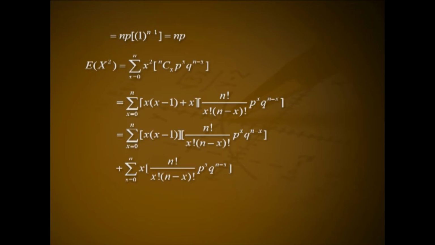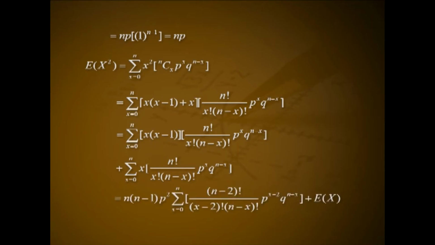That is n(n - 1) p^2 summation x from 2 to n of (n - 2)!/((x - 2)!(n - x)!) p^(x - 2) q^(n - x) plus expectation of X, that is n(n - 1) p^2 (p + q)^(n - 2) + np, that is n(n - 1) p^2 + np.